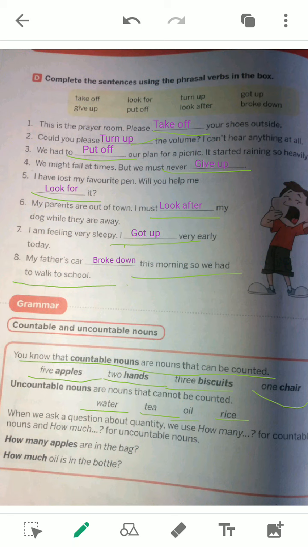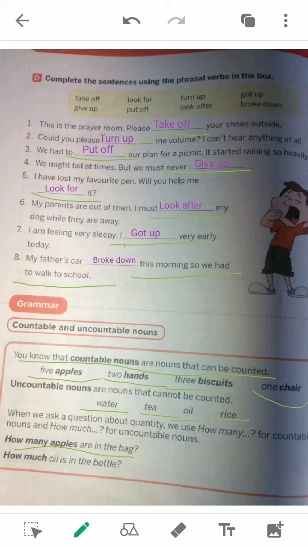Now, if we have to count these uncountable nouns and countable nouns, there are different systems in the English language. For example, for countable nouns, we have to use many. For countable nouns, we use many. Always remember. And for uncountable nouns, we use much. Always remember. For example, how many apples are in the bag?